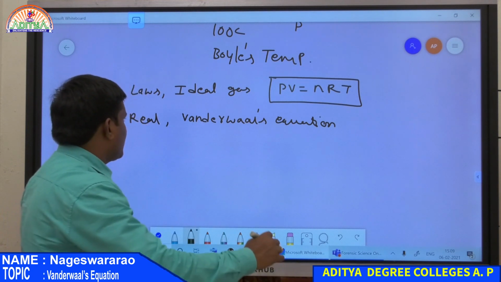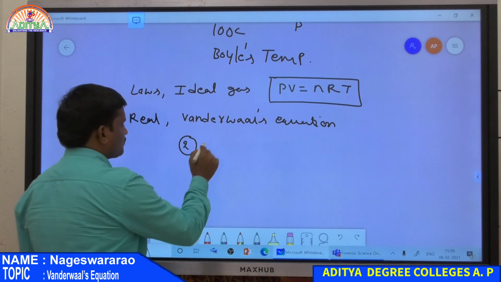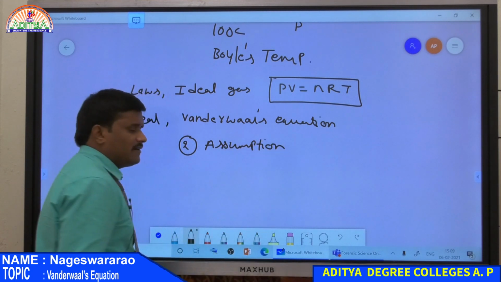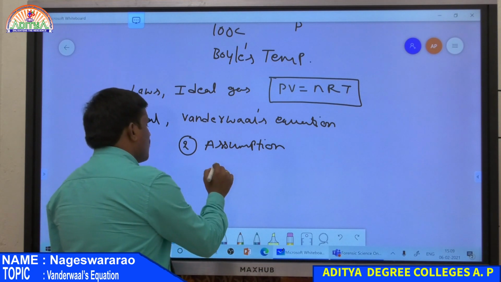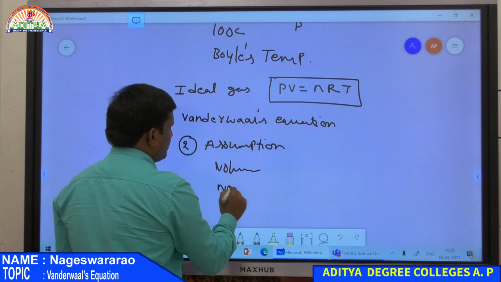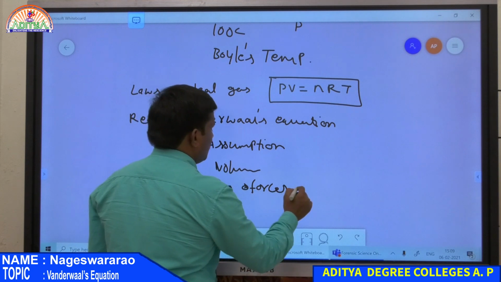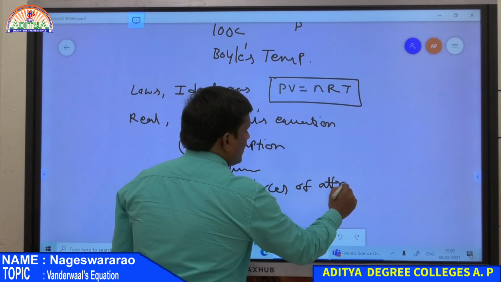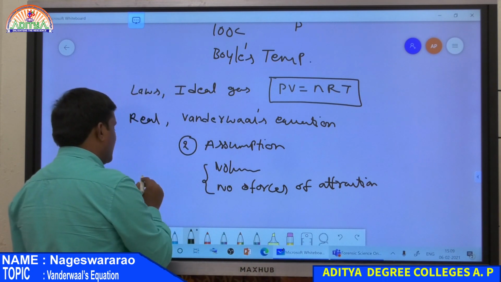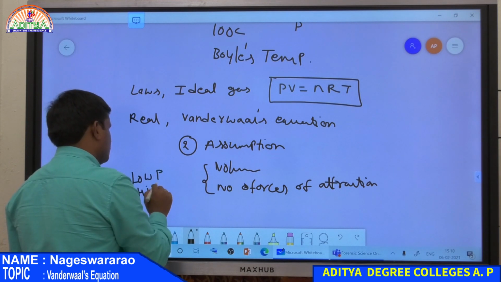So the deviation of a gas is due to two assumptions according to the kinetic theory of gases. One is that volume is negligible, and the second one is that there are no forces of attraction between the gas molecules. These two assumptions according to the kinetic theory of gases are only satisfied at low pressure and high temperature condition.